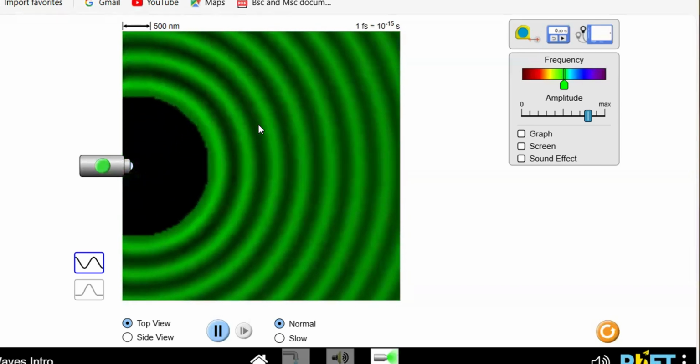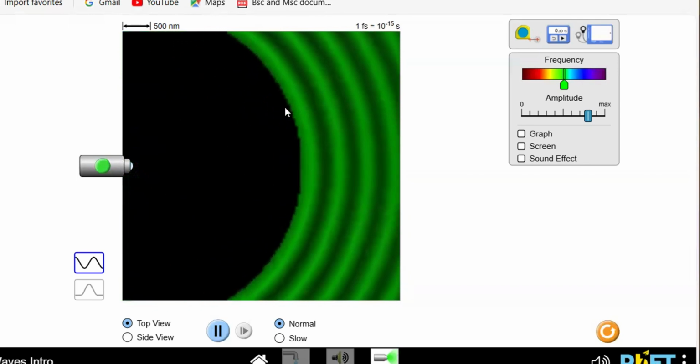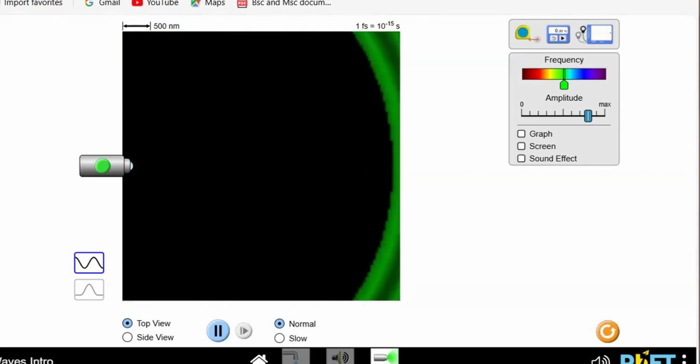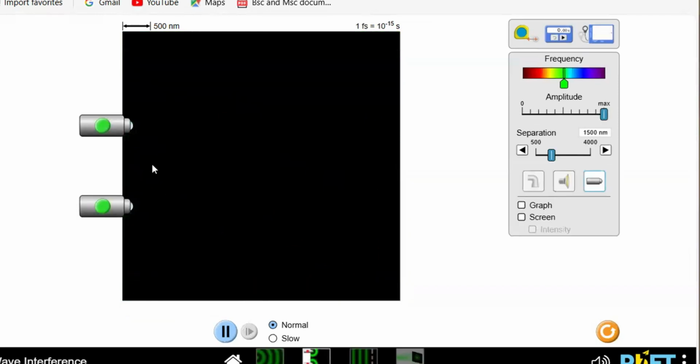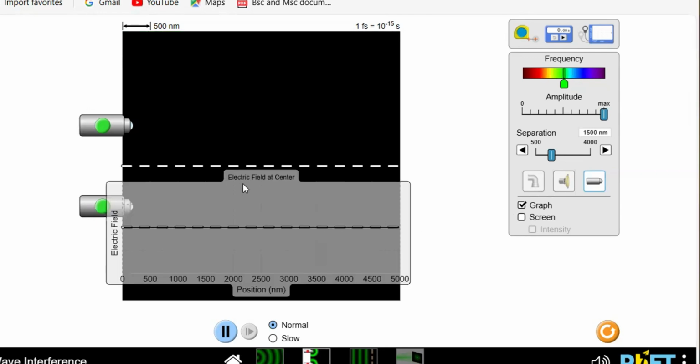Now, let us see what interference is. Here we have two light sources, because interference is a combination of two or more waves that gives a resultant wave. Here we have two sources, and a graph.